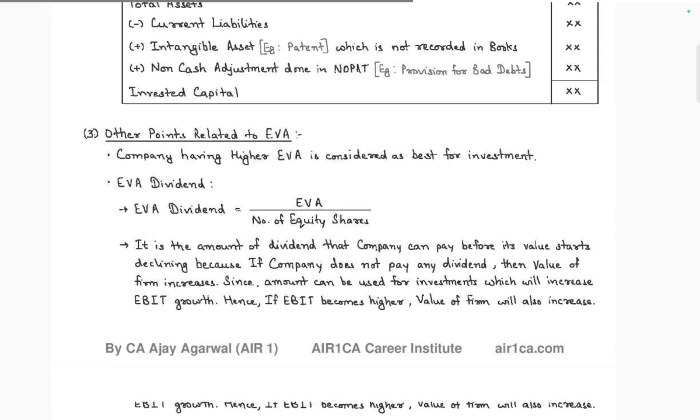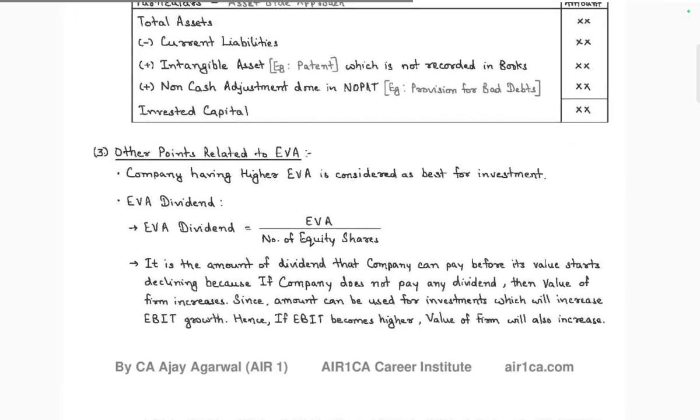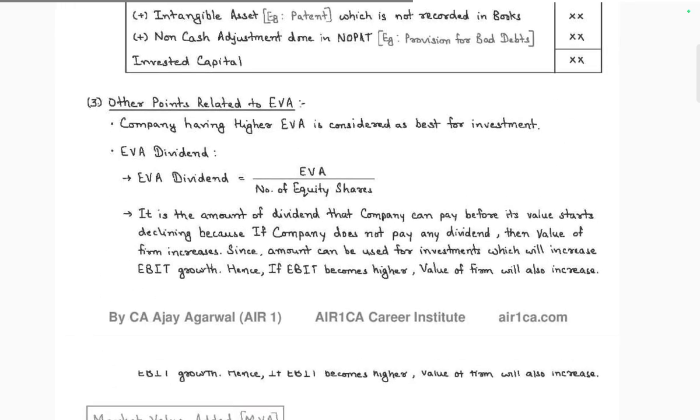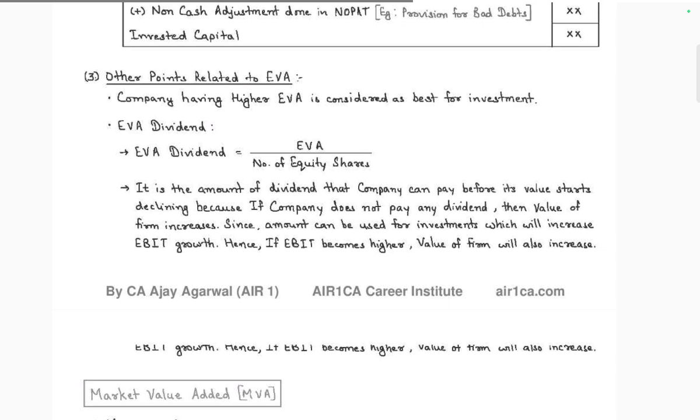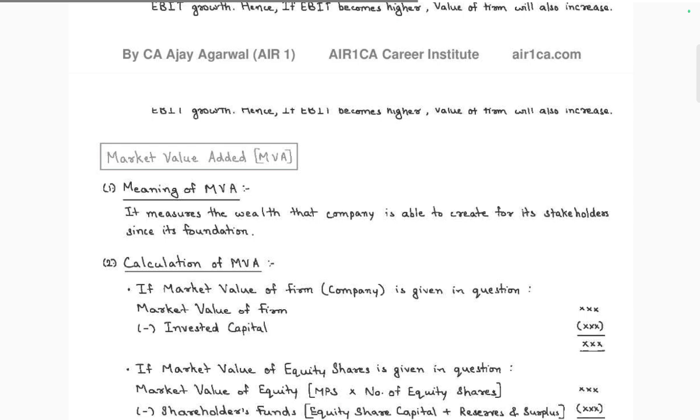Other points related to EVA: the company with higher EVA is considered the best for investment. Dividend EVA is equal to EVA divided by the number of equity shares. It is the amount of dividend that the company can pay before the value starts declining. Because if the company does not pay any dividend, the value of the firm increases, since the amount can be used for investment, which increases the EBIT growth. As EBIT grows higher, the value of the firm also increases.